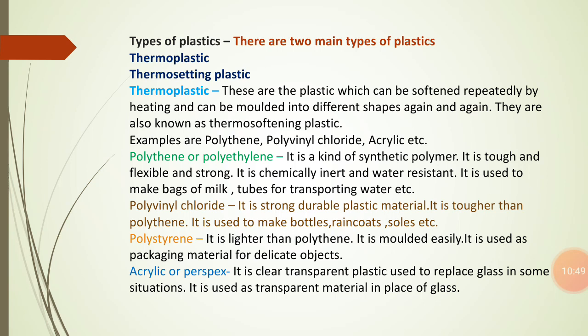And it is mainly used to manufacture machine parts, bearings, gears, and artificial joints. So these are certain uses of ultra high molecular weight polythene.